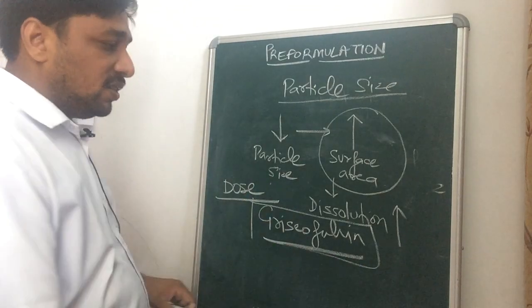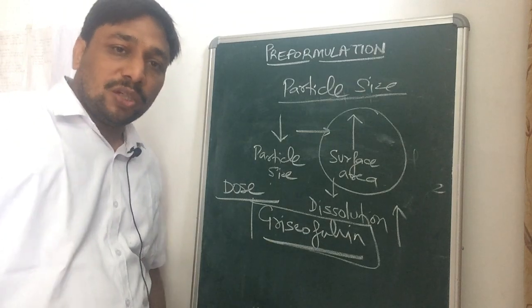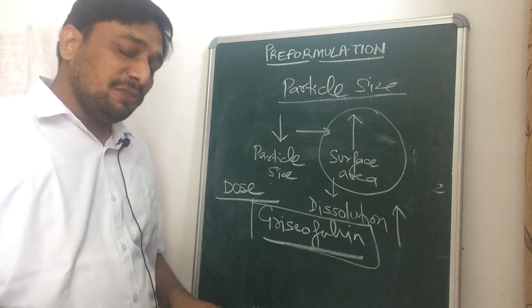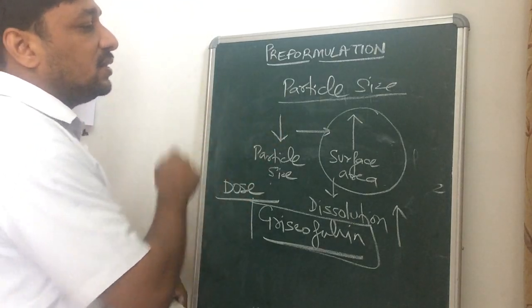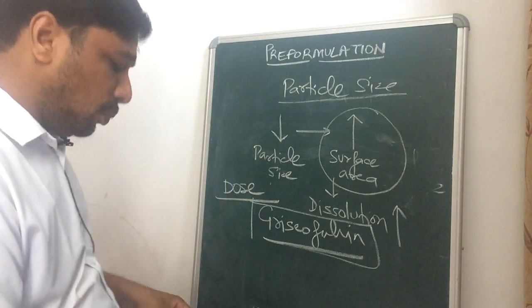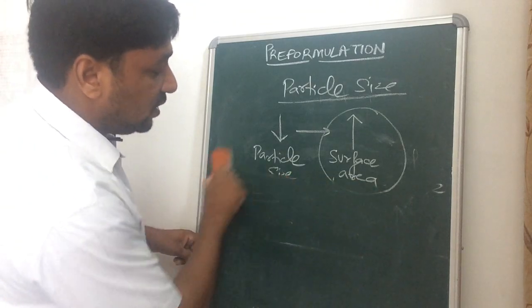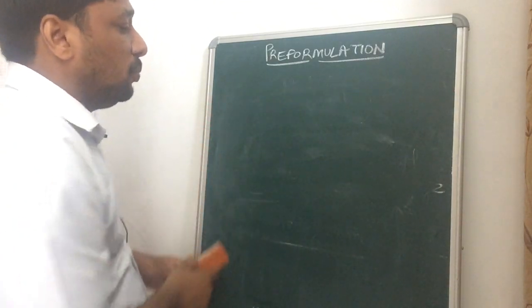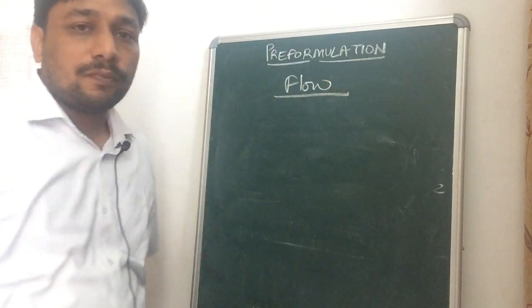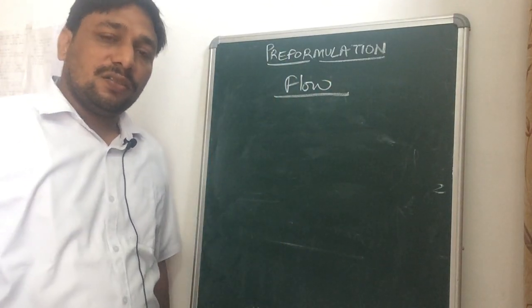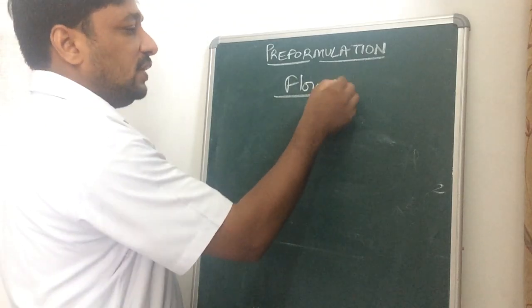So there may be faster absorption, there may be slower dissolution, and there may be slower absorption. So we have to check that particle size. All the properties we have to study. One more property, that is flow. How the flow of the drug is,